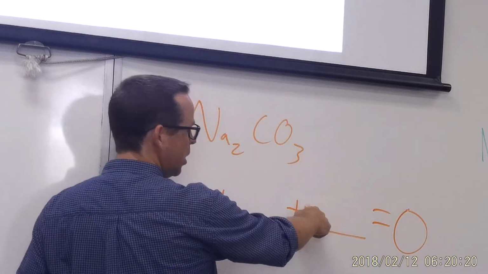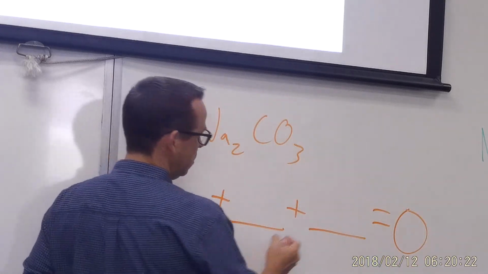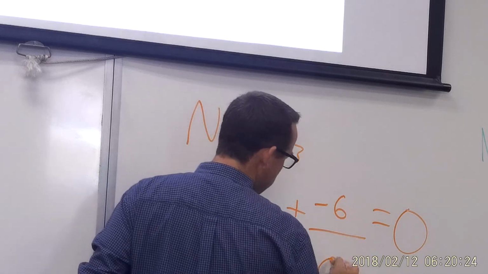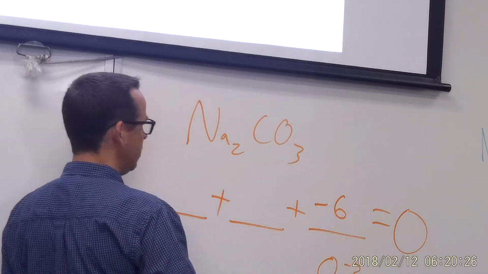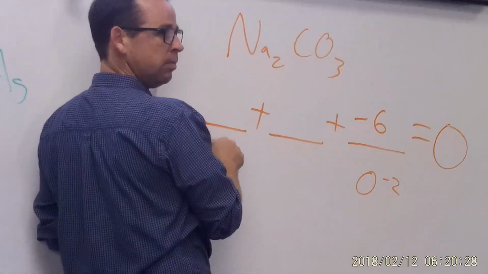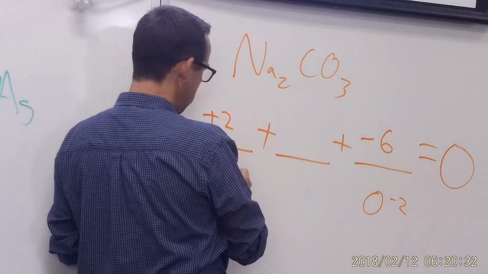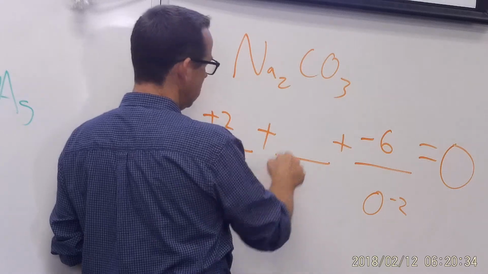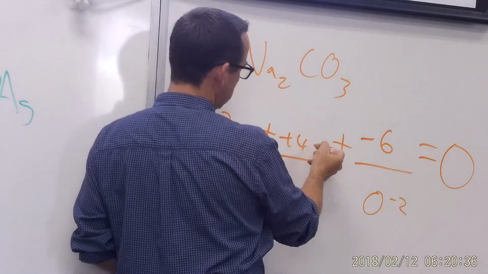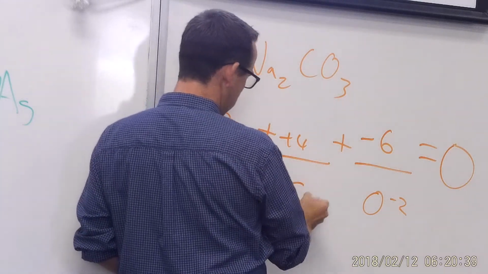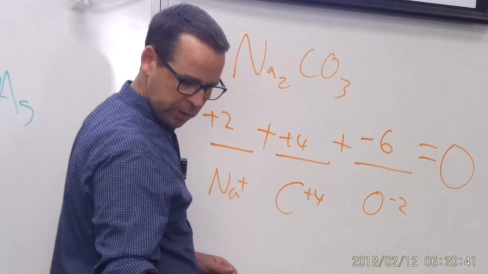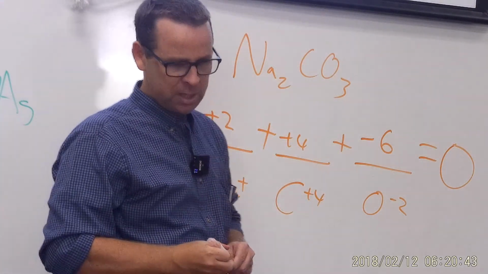What contribution do the oxygens make? -6. We said each oxygen has an oxidation state of -2. Sodium? +2, since each sodium has a +1. So the carbon has a +4. Okay, so that's how we play the game.